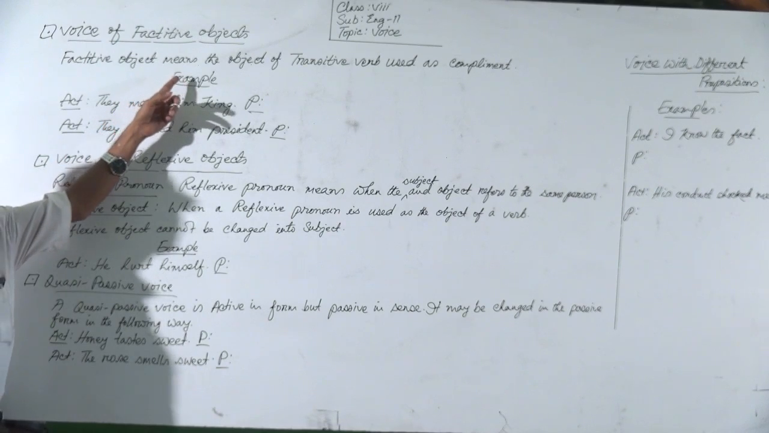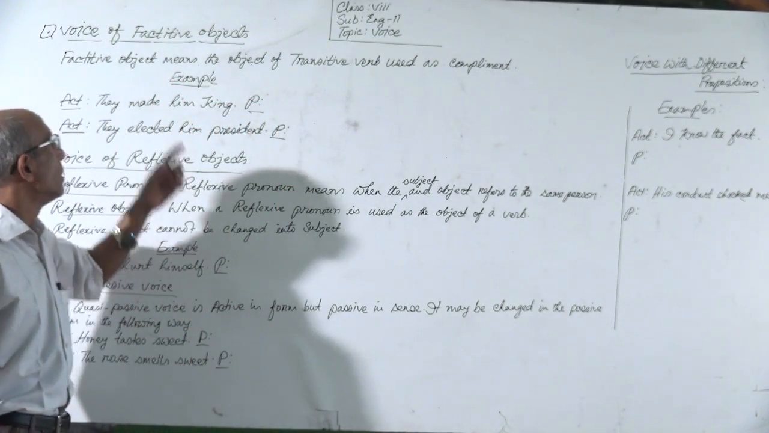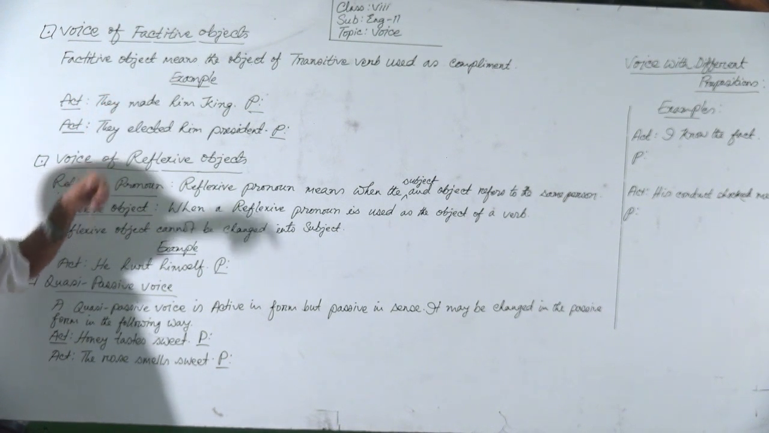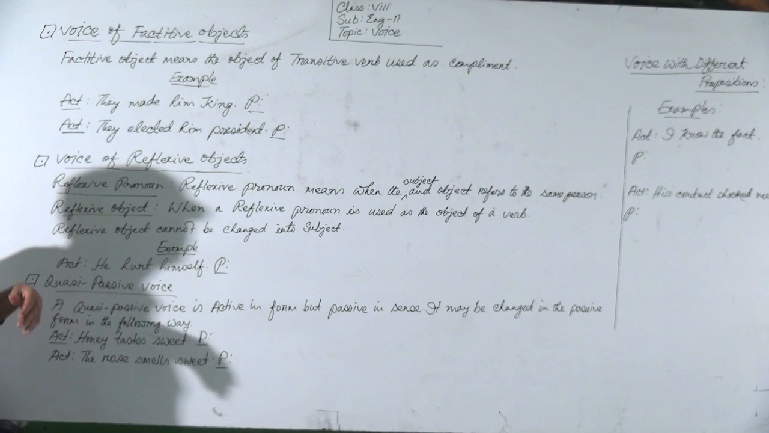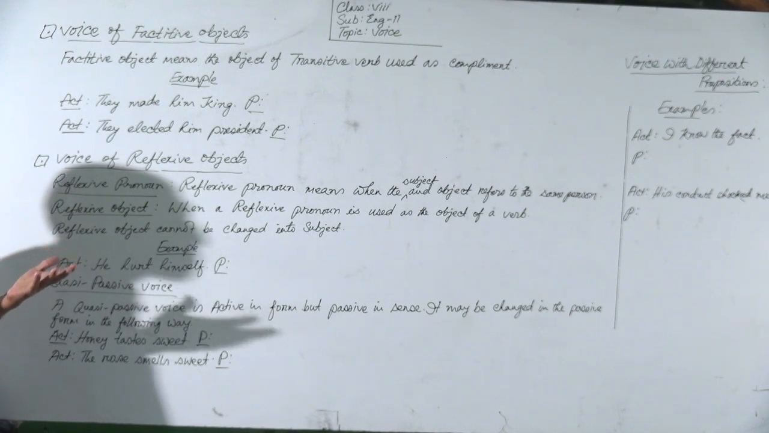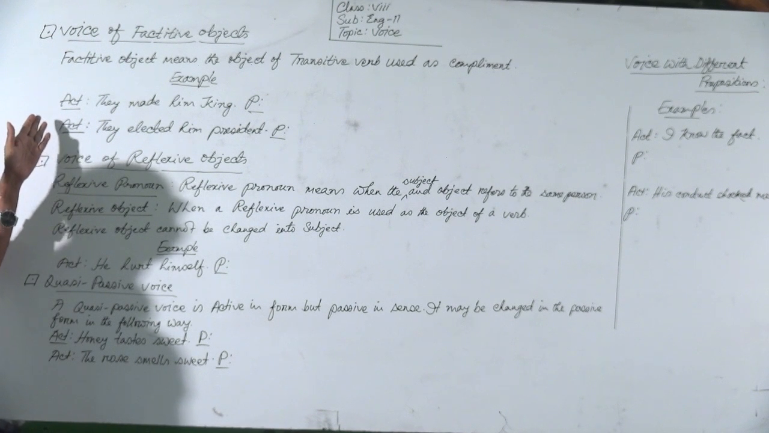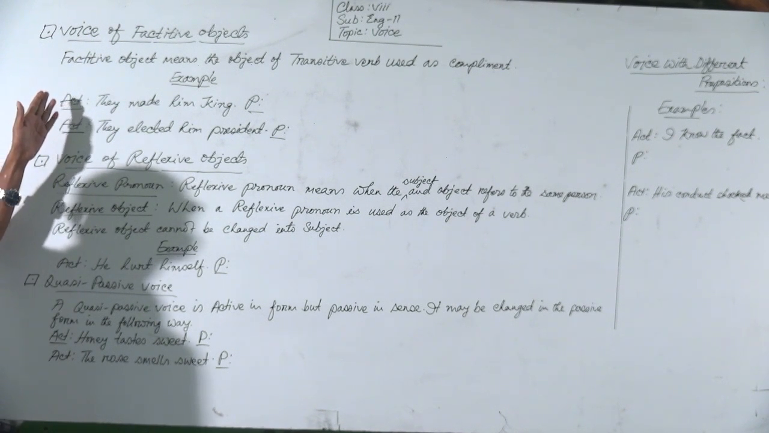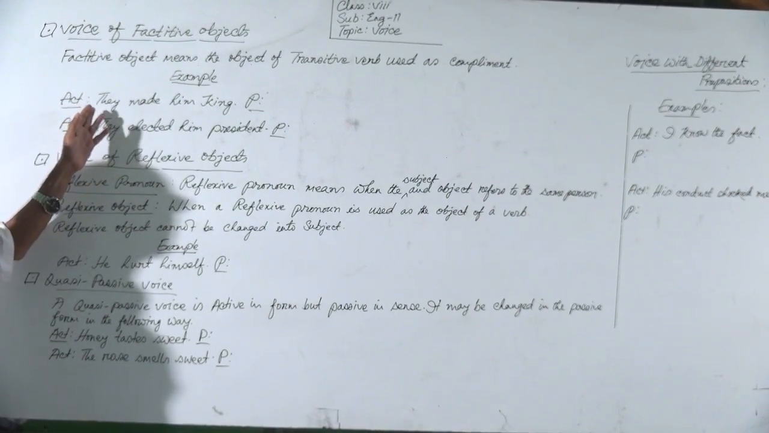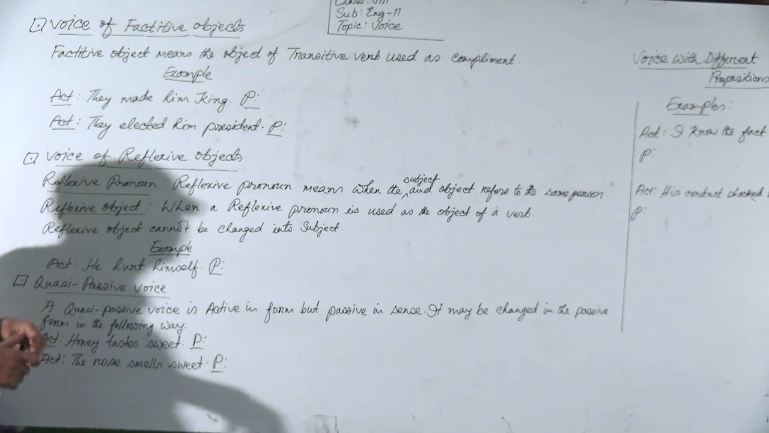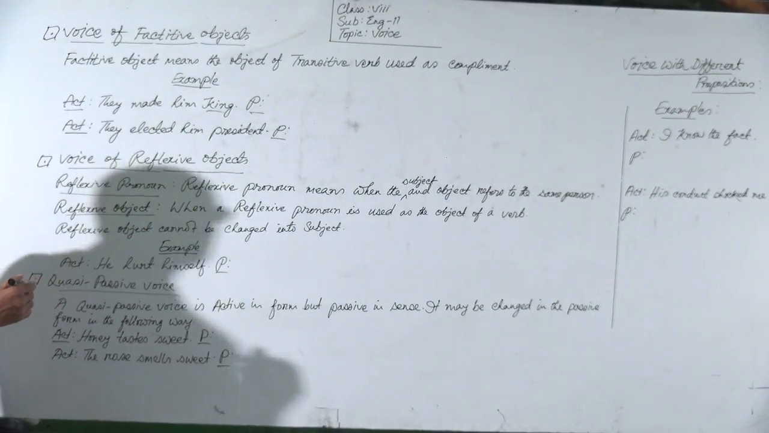A factitive object means the object of a transitive verb used as a complement. Example, then it will be clear to you. Follow the example. They made him king. This is active. Here, this is the factitive object.